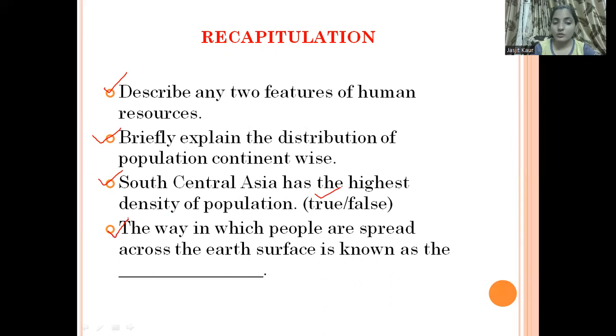Now the last question for today's class: the way in which people are spread across the earth's surface is known as dash. So what do we call this term? Yes, so it is known as the pattern of population distribution.